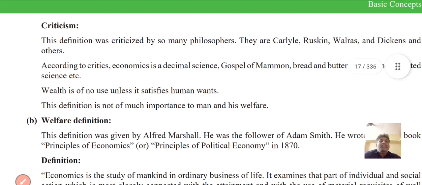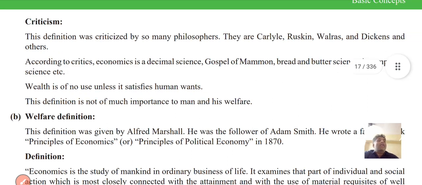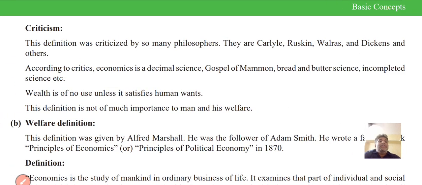So, criticism of it. The definition was criticized by many philosophers: Carlyle, Ruskin, Wallace, Dickens, and others. According to critics, economics is a dismal science, a gospel of mammon, a bread and butter science, an incomplete science. Wealth is of no use unless it satisfies human wants.